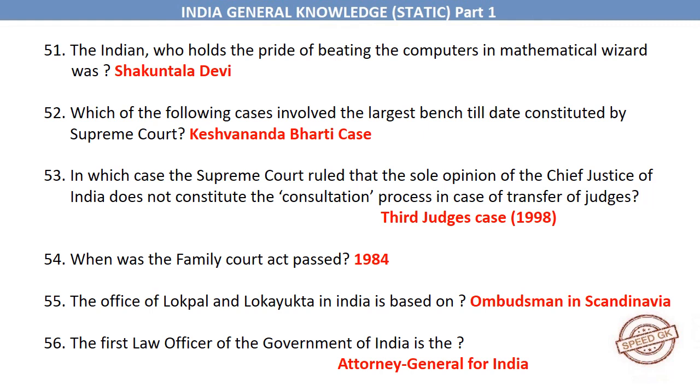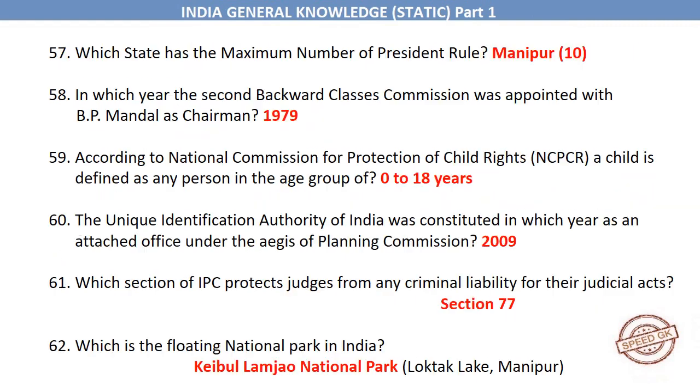1998. When was the Family Court Act passed? 1984. The office of Lokpal and Lokayukta in India is based on Ombudsman in Scandinavia. The first law officer of the Government of India is the Attorney General for India. Which state has the maximum number of president rule? Manipur. In which year the second Backward Classes Commission was appointed with B.P. Mandal as chairman?